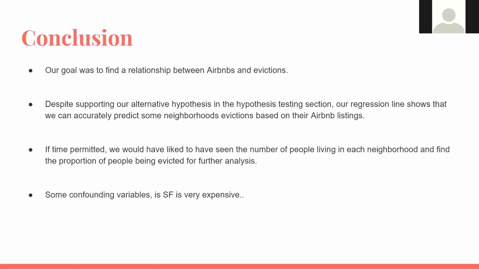Some confounding variables we thought of were, 1, San Francisco is very expensive, so there are bound to be a lot of evictions. A lot of people can't afford it. And 2, it's very touristy, so there are bound to be a lot of Airbnb listings in places where people go to vacation. That about sums up our research report.